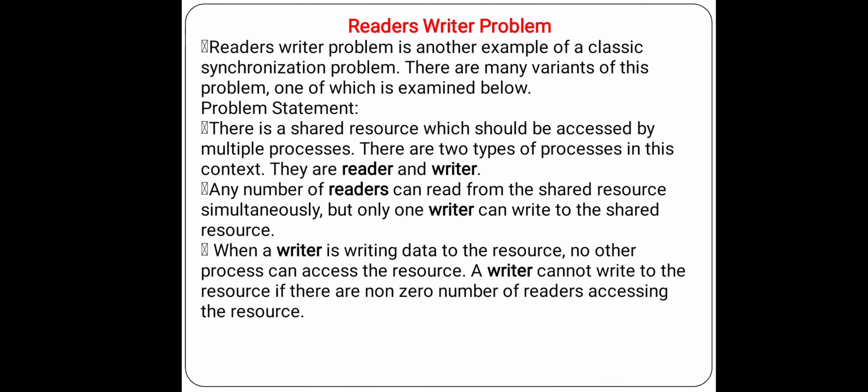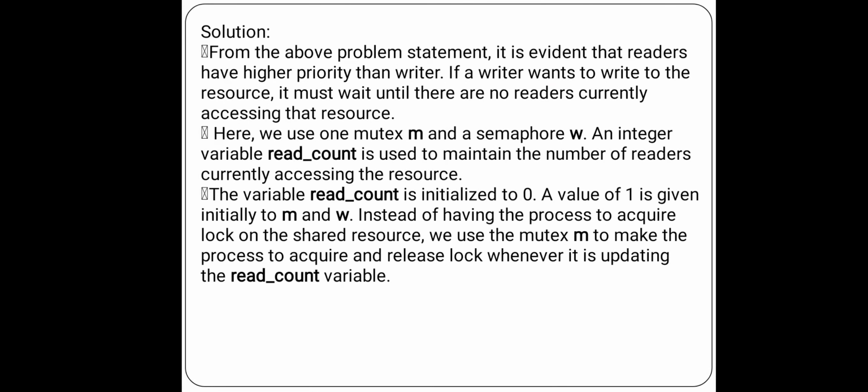When a writer is writing data to the resource, no other process can access the resource. A writer cannot write to the resource if there is a non-zero number of readers accessing the resource. That is the problem. How can we solve it, or what is the solution for that problem statement?